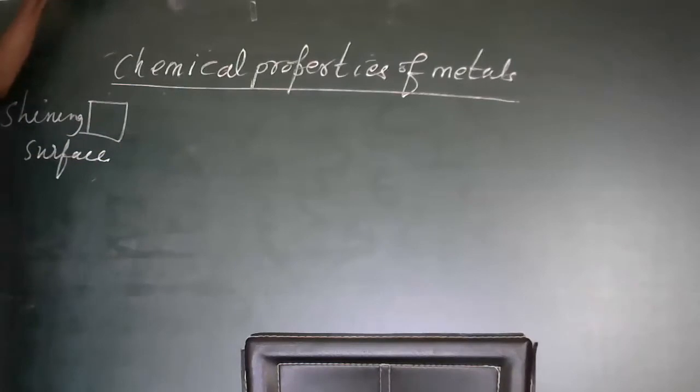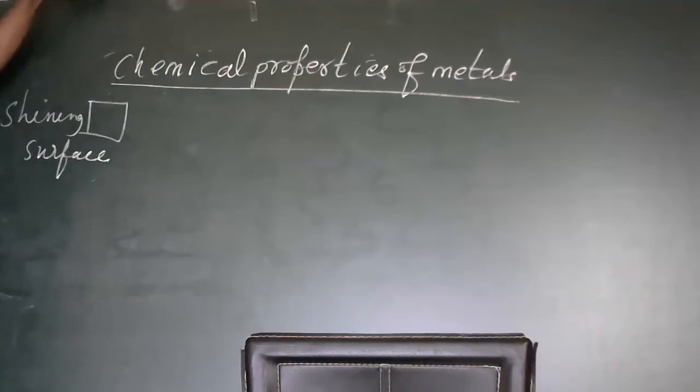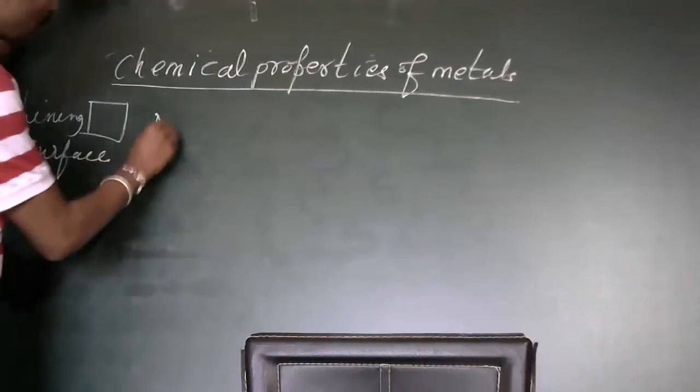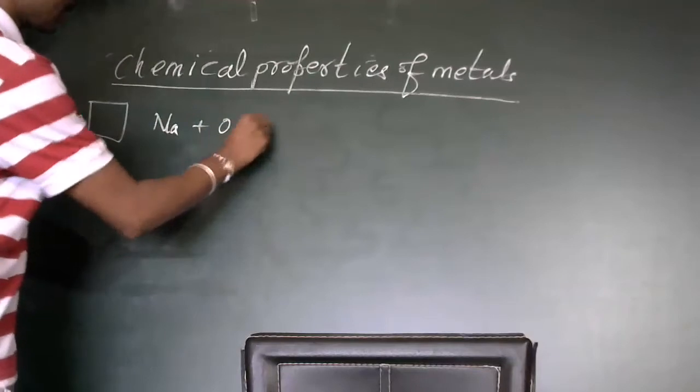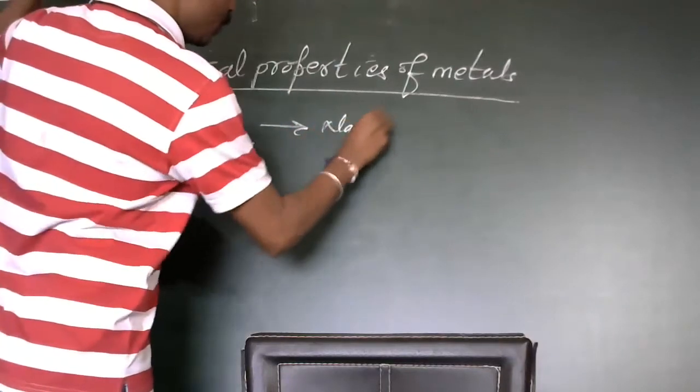If you take sodium, sodium is a soft metal. I told you yesterday, we can cut sodium with a knife itself. When you cut it, we can see the shining nature. If you keep that metal in the air for some time, it reacts with air to form sodium oxide, and it changes its color and loses its shine. When exposed to air, sodium becomes Na2O.